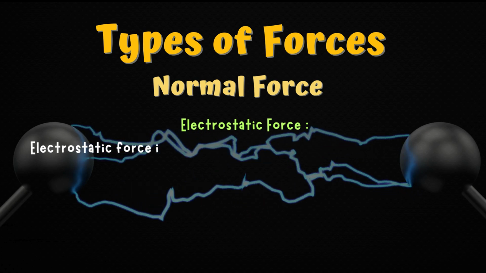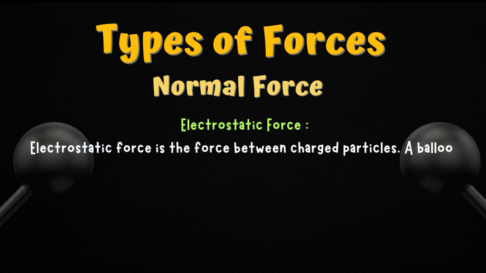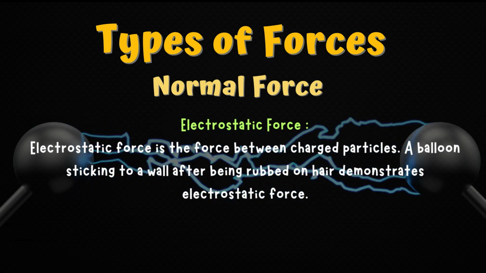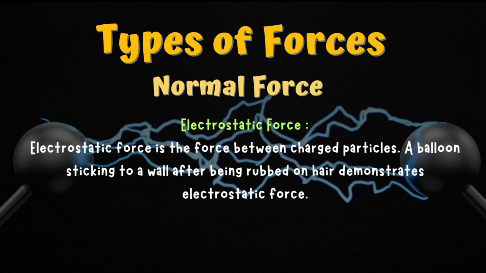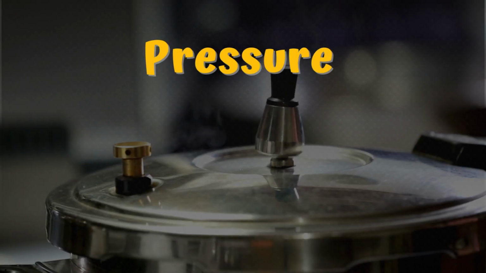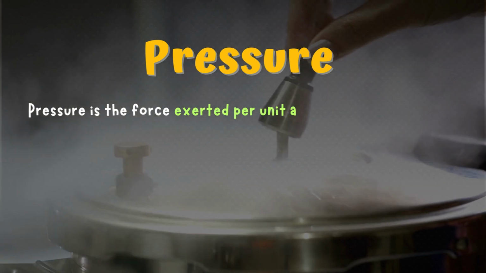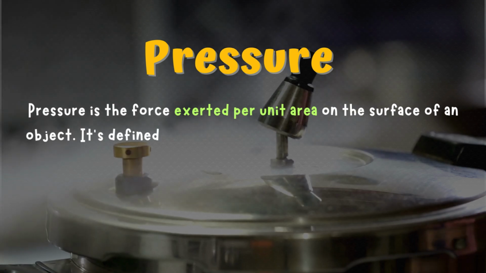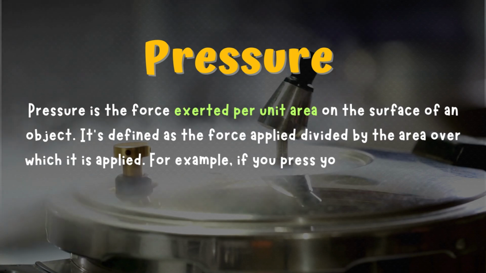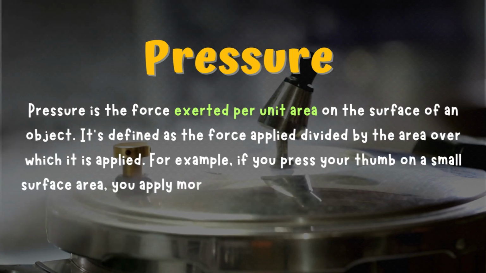Electrostatic force. Electrostatic force is the force between charged particles. A balloon sticking to a wall after being rubbed on hair demonstrates electrostatic force. Pressure. Pressure is the force exerted per unit area on the surface of an object. It's defined as the force applied divided by the area over which it is applied.